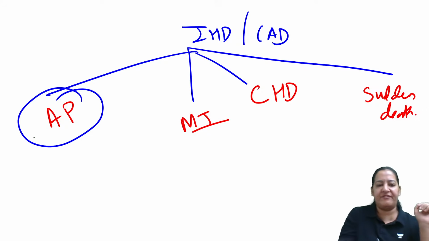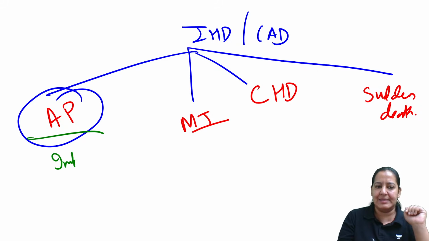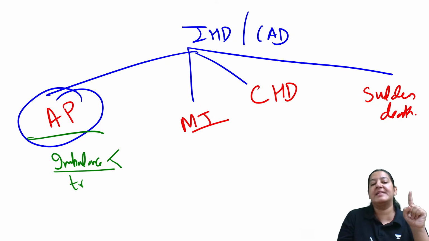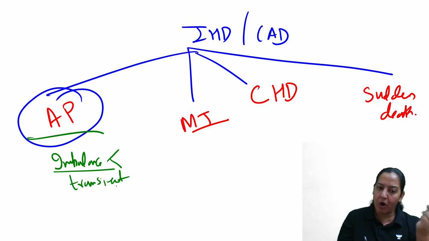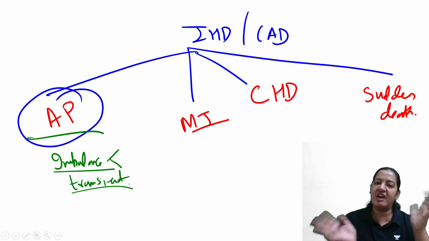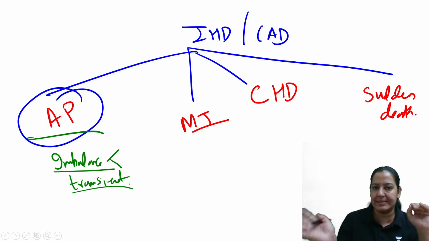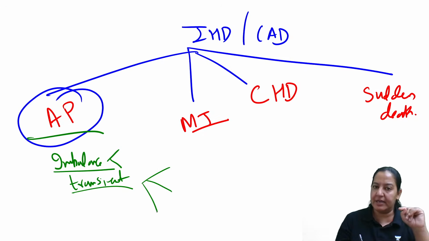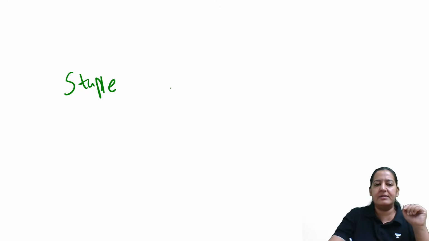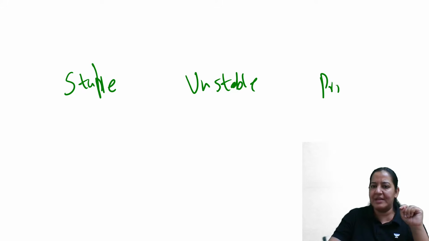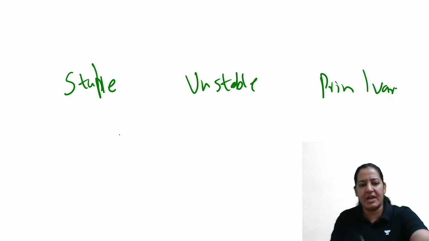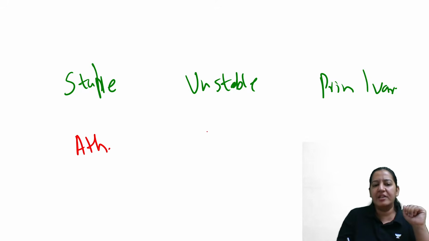In that we have seen the definition. The definition is the same. It is the imbalance between demand and supply of the heart. But here the obstruction is transient, and because of which the ischemia is transient. So the patient has chest discomfort, but that is transient. It is not persistent, right? And here we have seen three types: stable angina, unstable angina, and the third type, Prinzmetal or variant angina. In stable angina, the problem is the atherosclerotic plaque. Here the problem is the thrombosis, and here the problem is vasospasm.